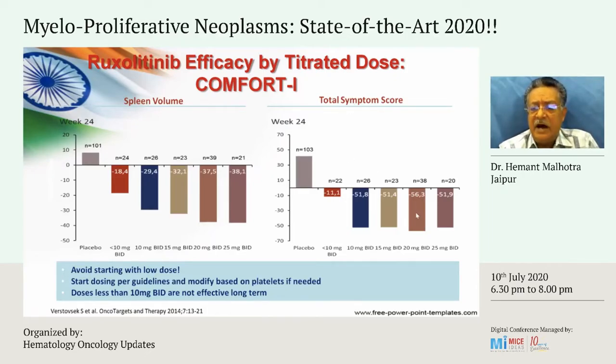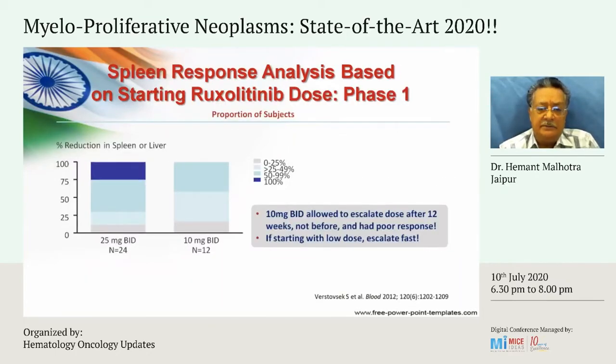And the same was also true for total symptom score. Patients who received the higher dose, 20 milligrams or 25 milligrams twice a day, had a significantly more decrease in the symptom score as compared to the patients who received the lower dose. So the take-home message from here is to avoid starting with the low dose. And if you start with the low dose, then you should increase the dose to 20 milligrams twice a day or 25 milligrams twice a day, of course, depending upon tolerability, as quickly as possible.